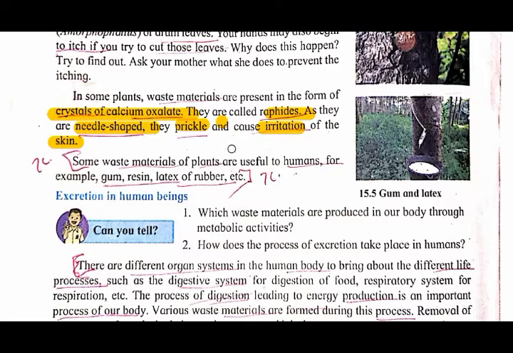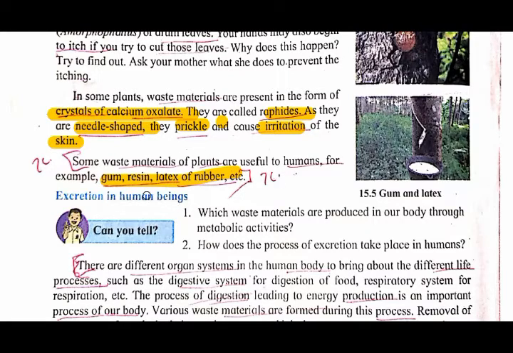How is the structure, and what is the effect on the skin? These answers you can get from here. Followed it? Now see, some waste materials of plants are useful to humans. For example, gum, resin, latex of rubber, etc.